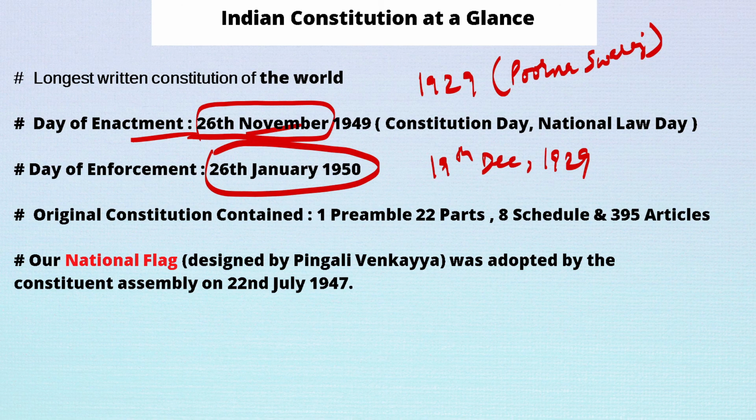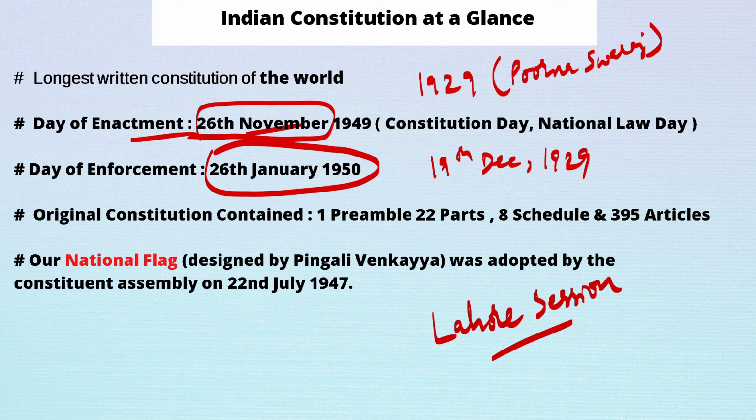In which session? The INC session. It was passed in the Lahore session, on 19th December 1929.